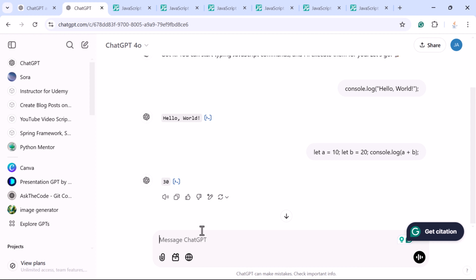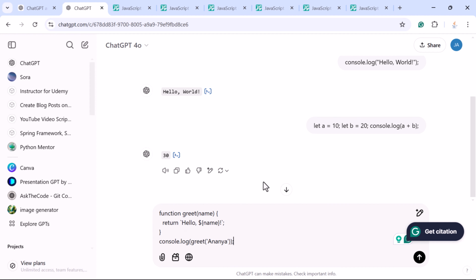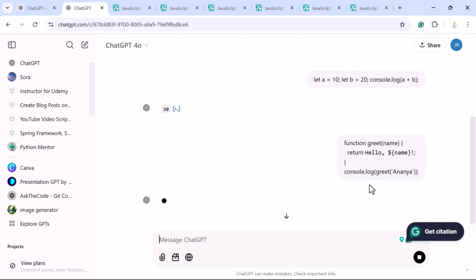Next, let us see the JavaScript function. So just type the JavaScript function here and just submit this prompt.